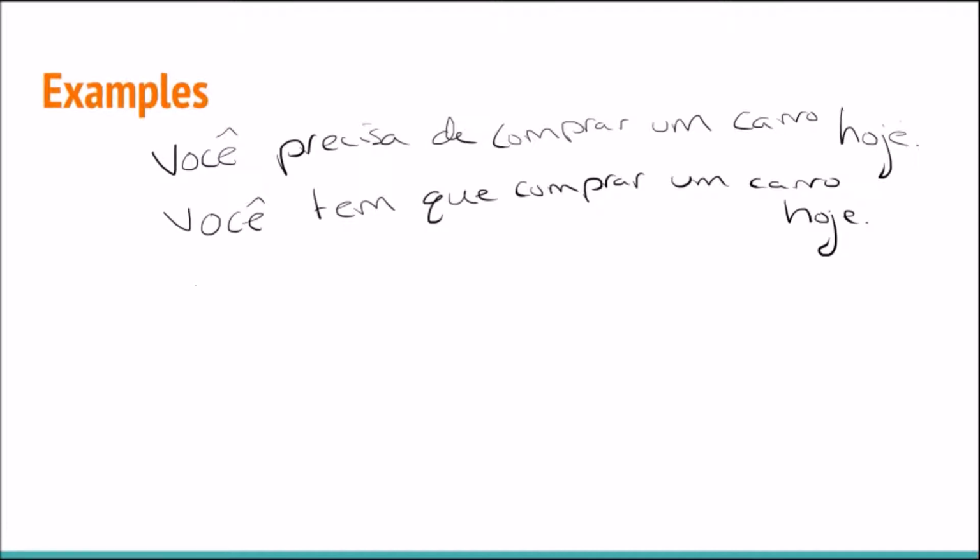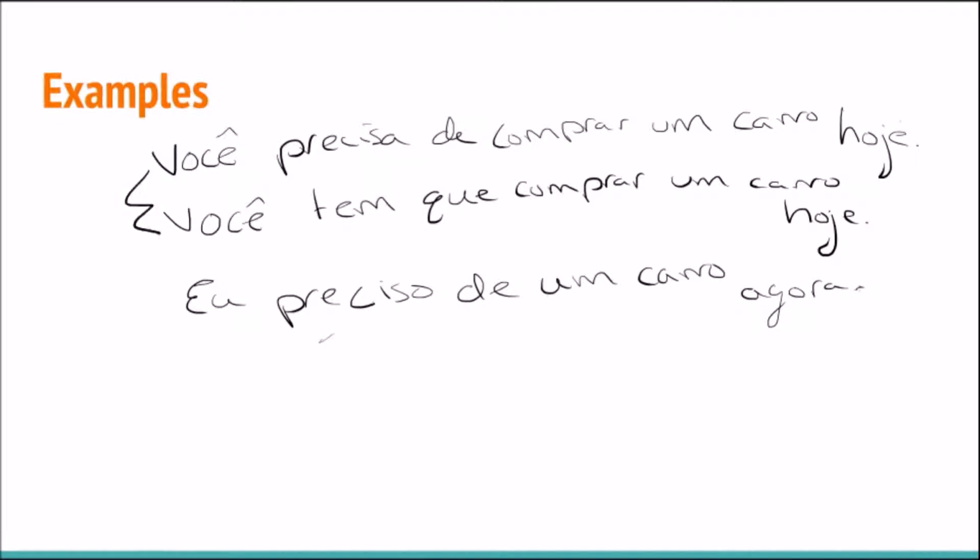How about if we do this? If you say, I need a car. Desculpe. Eu preciso de carro agora. I need a car now. Can you say that with ter que? No, you really can't. You can't say "I have to a car now."